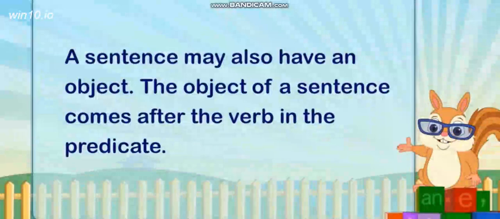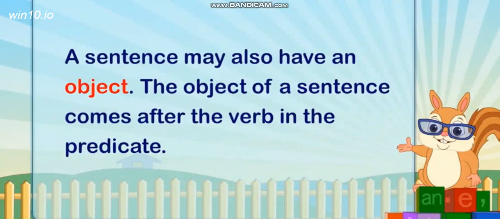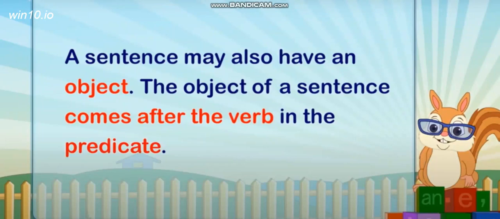A sentence may also have an object. The object of a sentence comes after the verb in the predicate. Usually in a sentence we also have an object, and the object comes after the verb in the predicate.